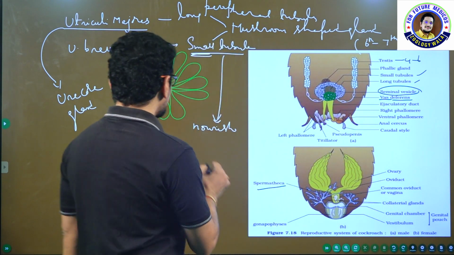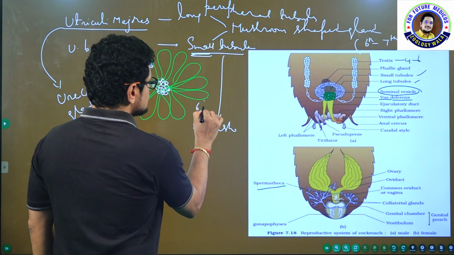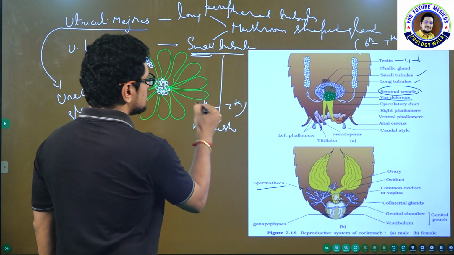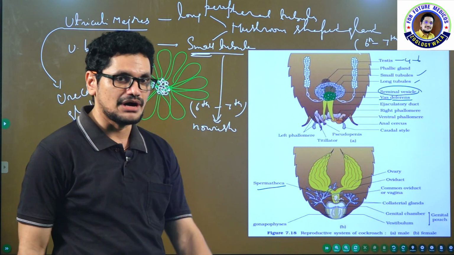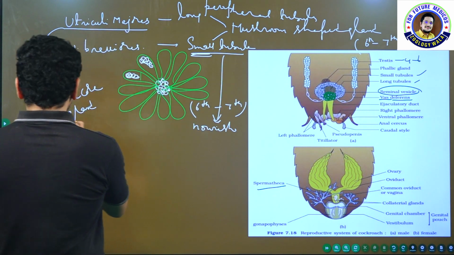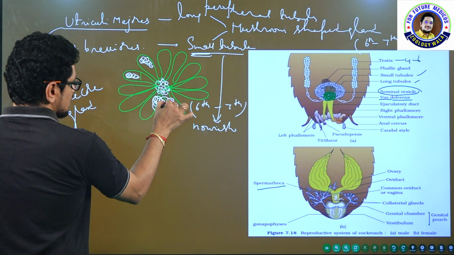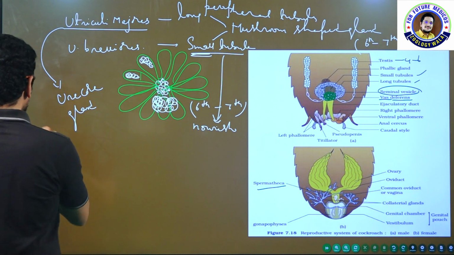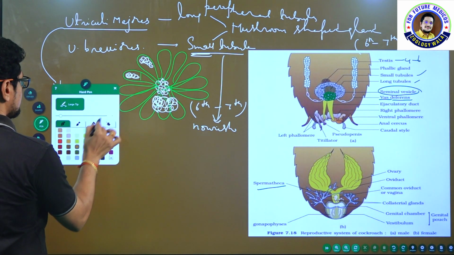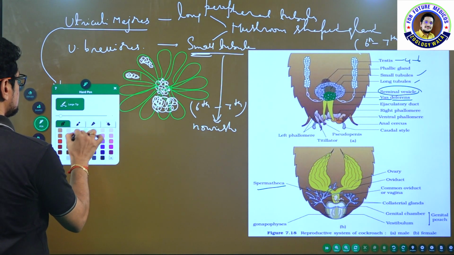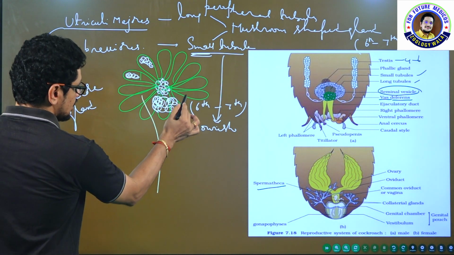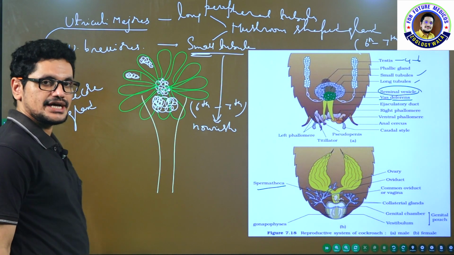Now, this is the mushroom shaped gland which is present from the 6th to 7th abdominal segment. I will write here, no problem. The mushroom shaped gland is present in the 6th to 7th abdominal segment, you have to remember. And from here, small ones, these are called seminal vesicles. And from here, the ejaculatory duct will come. This is the ejaculatory duct.